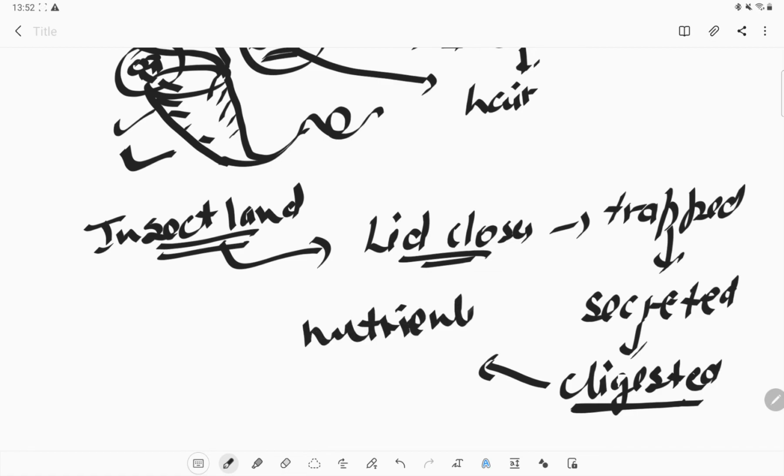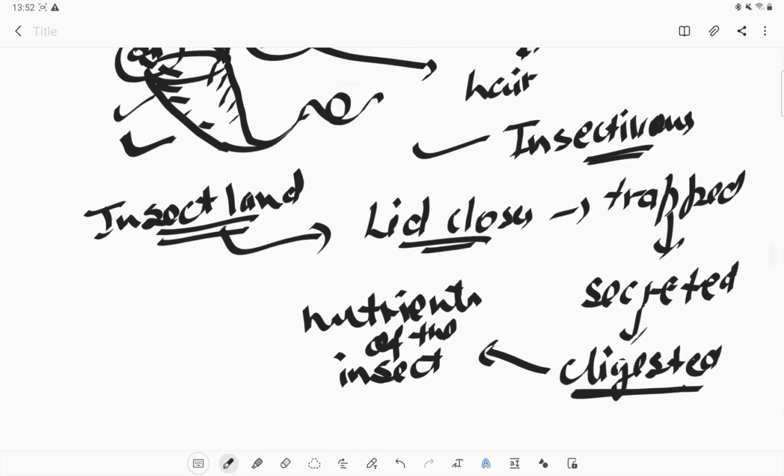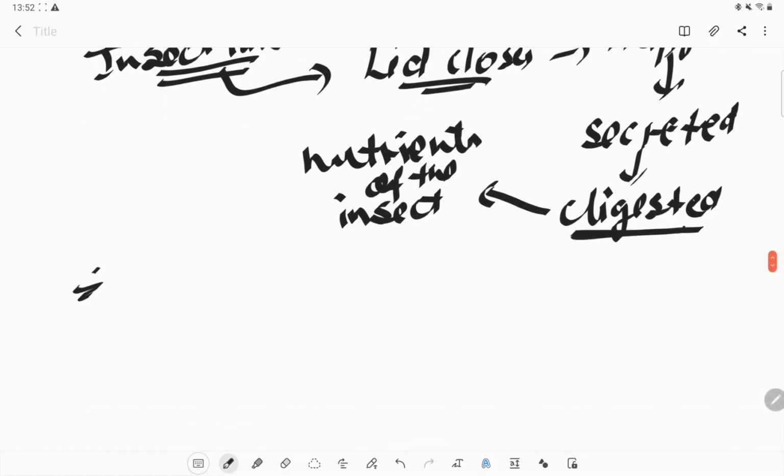Okay, so this is how the pitcher plant works. These are the insectivorous plants. And before that we took the example of the Amar bale, which is a parasite plant. All of these have a heterotrophic mode of nutrition.